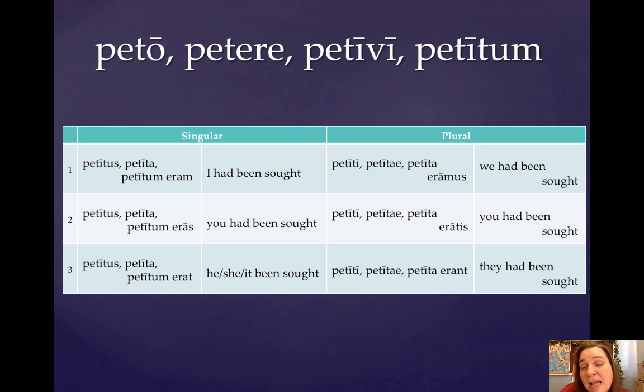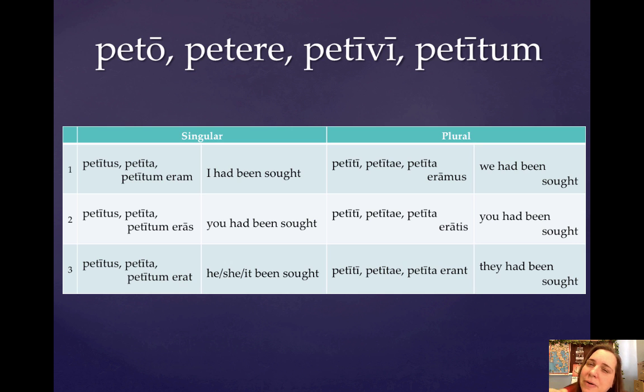Okay, that's actually it, because remember, the perfect system, perfect active, pluperfect active, future perfect active, perfect passive, pluperfect passive, and then in chapter 21, you'll learn future perfect passive, is completely regular. You are going to form it the same way for all verbs. No matter what conjugation they're in, no matter how irregular they are, they're always going to form the same way. Basically, you just need to learn how to do that formation, and then you've got it down.